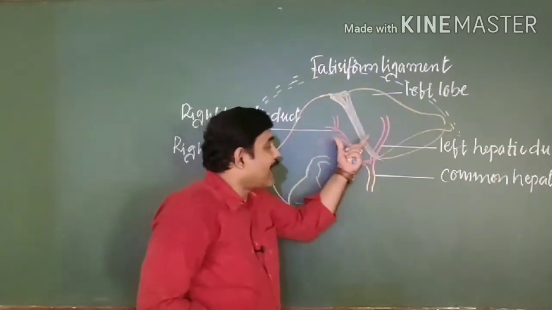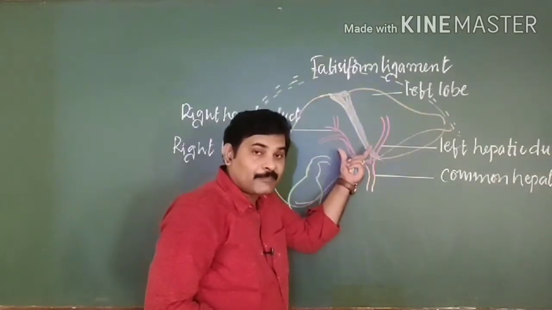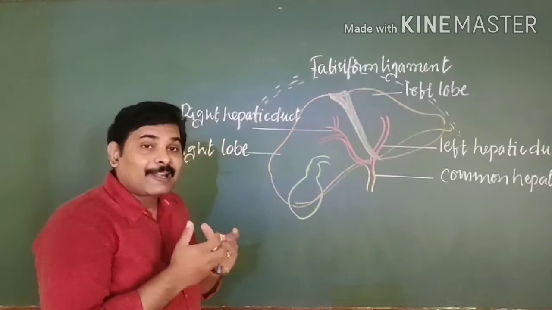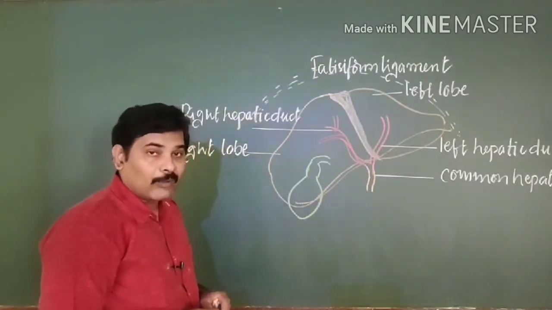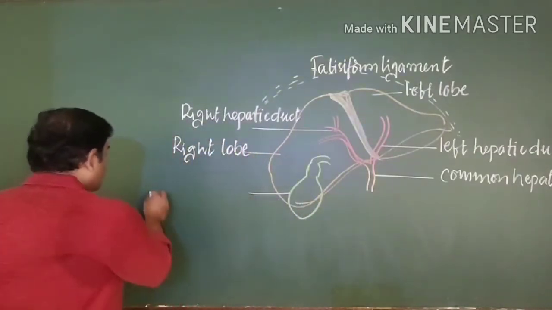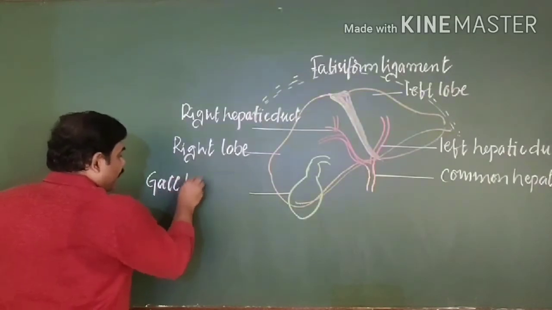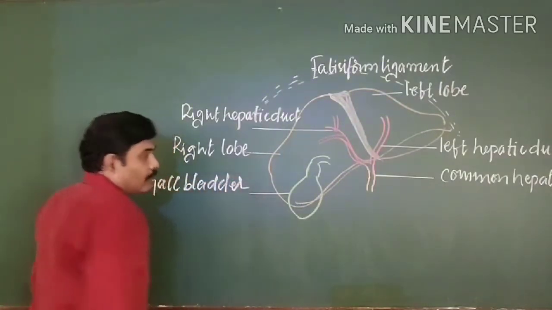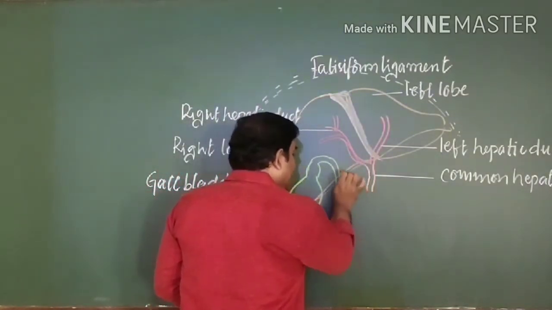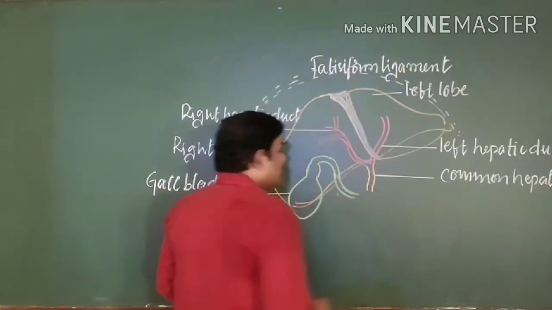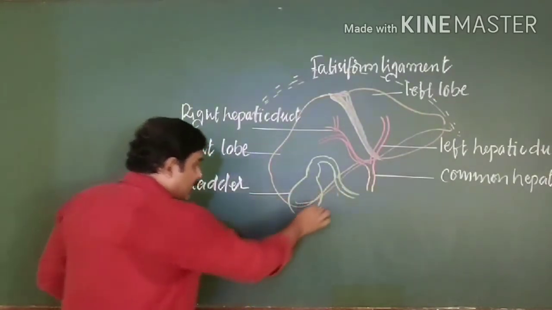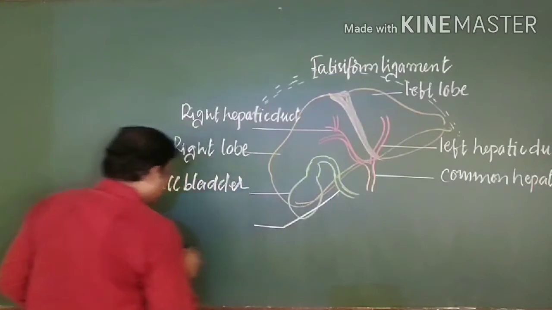Whatever bile juice is secreted by the hepatic cells is first collected in this gallbladder, and the concentration of the bile takes place within this gallbladder. So this structure is known as the gallbladder. From the gallbladder, a duct arises. See this one. The duct that arises from the gallbladder is known as the cystic duct.